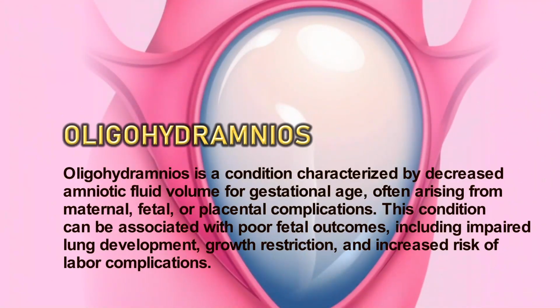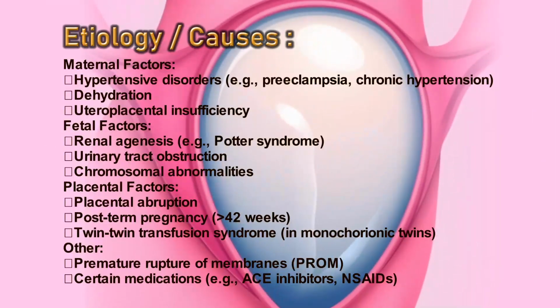First, we'll see the definition of oligohydramnios. Oligohydramnios is a condition characterized by decreased amniotic fluid volume for gestational age, often arising from maternal, fetal, or placental complication. This condition can be associated with a poor fetal outcome, including impaired lung development, growth restriction, and increased risk of labor complication.